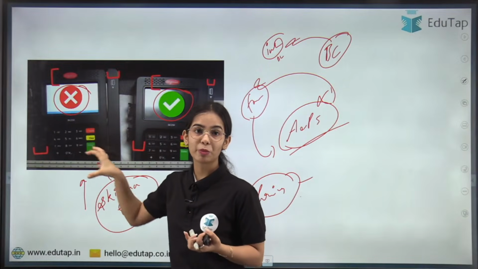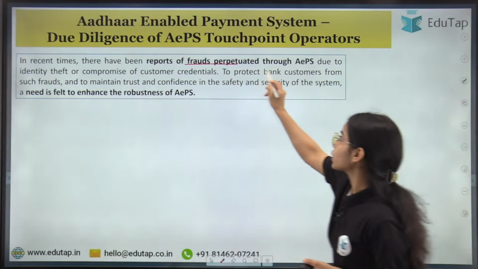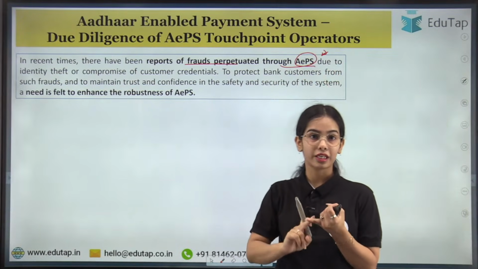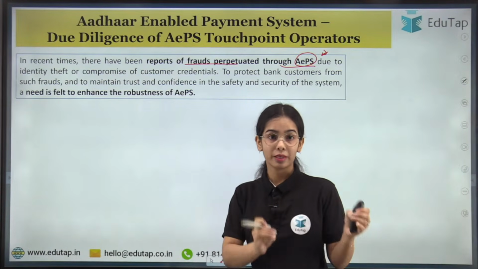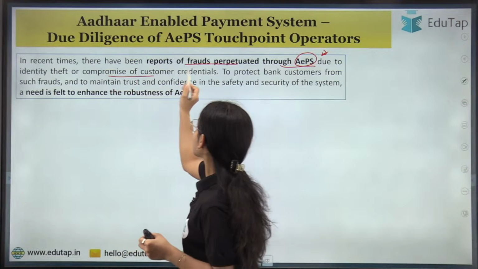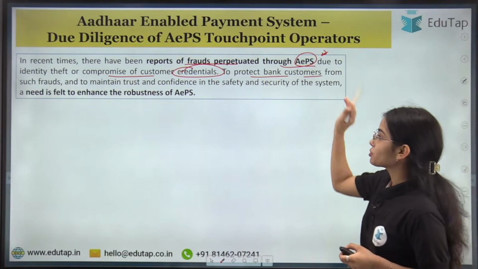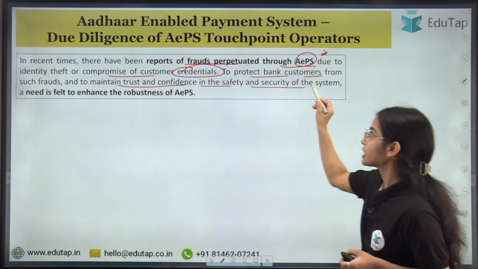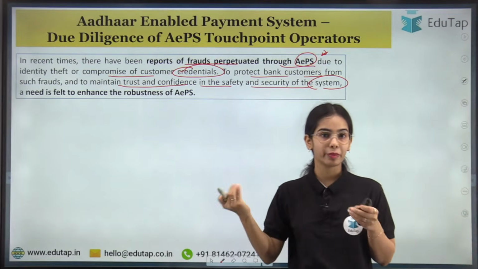There have been reports of frauds due to identity theft, Aadhaar card biometric details being stolen, or compromise of customer credentials. So to protect bank customers from such frauds and to maintain trust and confidence in the safety and security of the system, a need is felt to enhance the robustness of the Aadhaar enabled payment system.